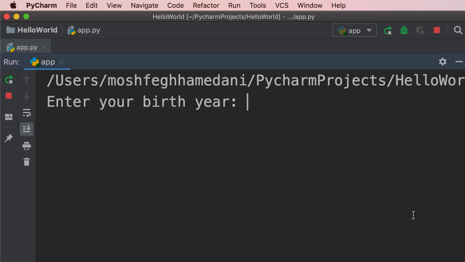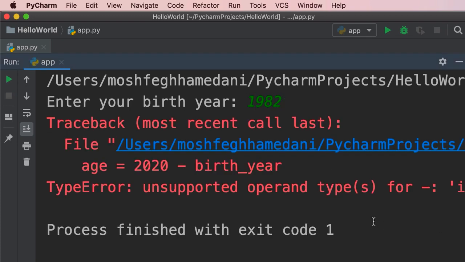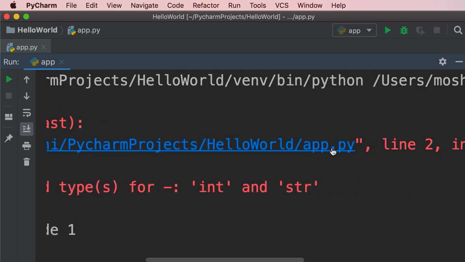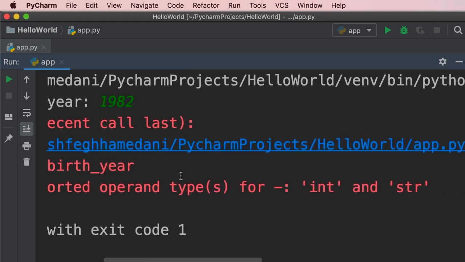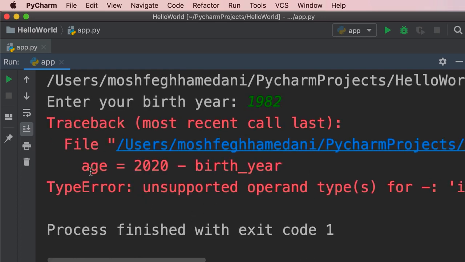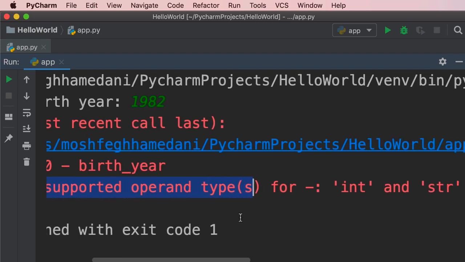So my birth year is 1982. Enter. Oops, our program crashed. So whenever you see this red message, that indicates an error. So this error occurred in this file, that is our app.py, on line 2. Right below that, you can see the piece of code that generated this error. So that is this expression, 2020 minus birth year. Now below that, you can see the type of error. So here we have unsupported types for subtraction.